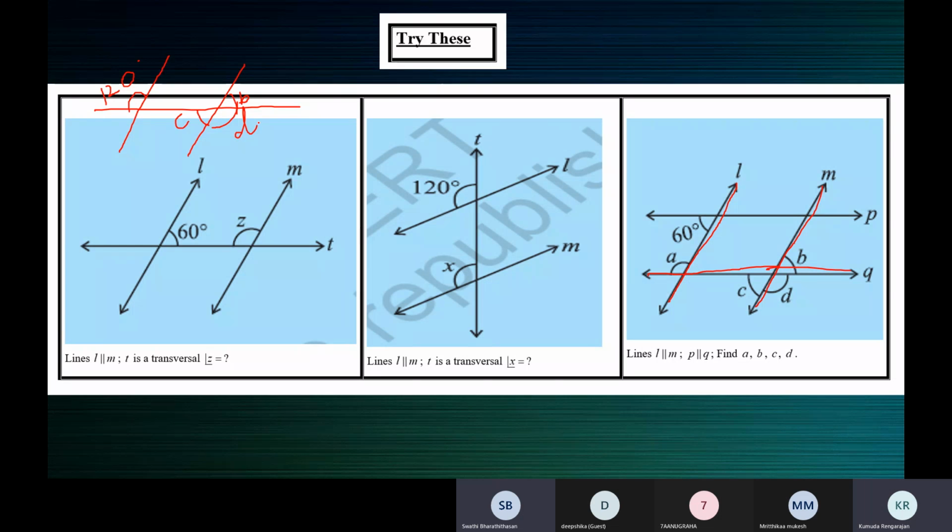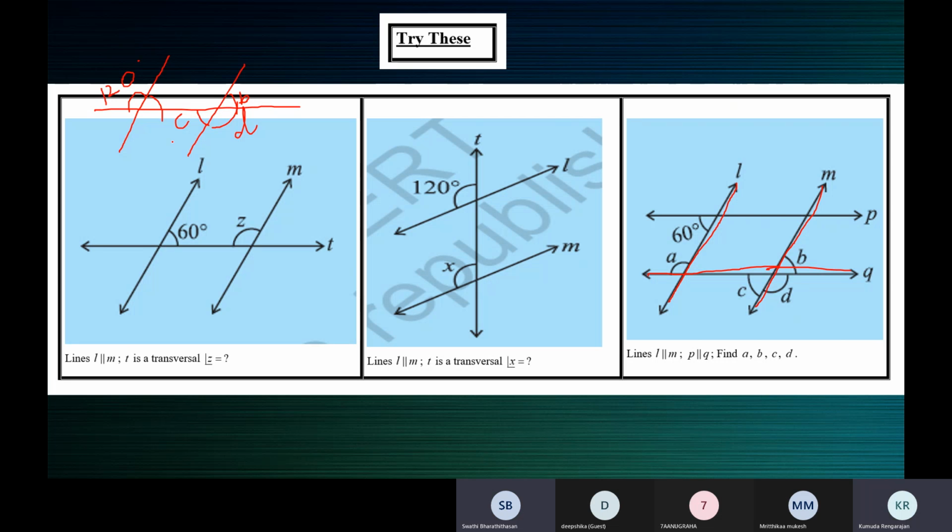Now, there are so many ways in which you can find the angles. Supposing we have to find the angles in order: B, then C, and then D. How will you find B? How will you connect B and 120? Do they lie on the same side? Yes, ma'am, they lie on the same side and they are exterior angles, ma'am.